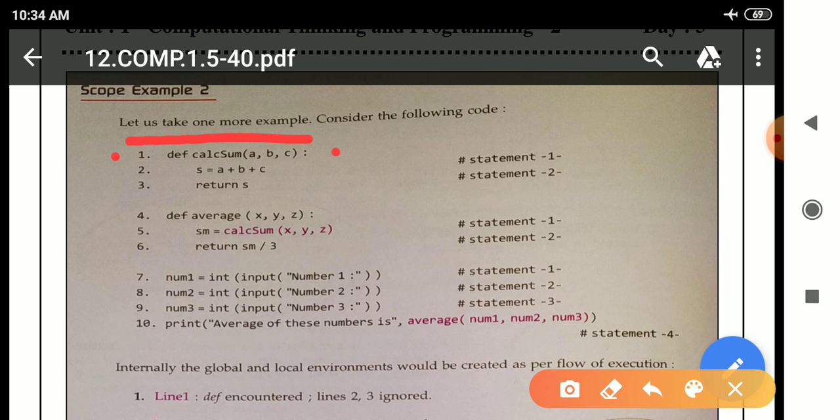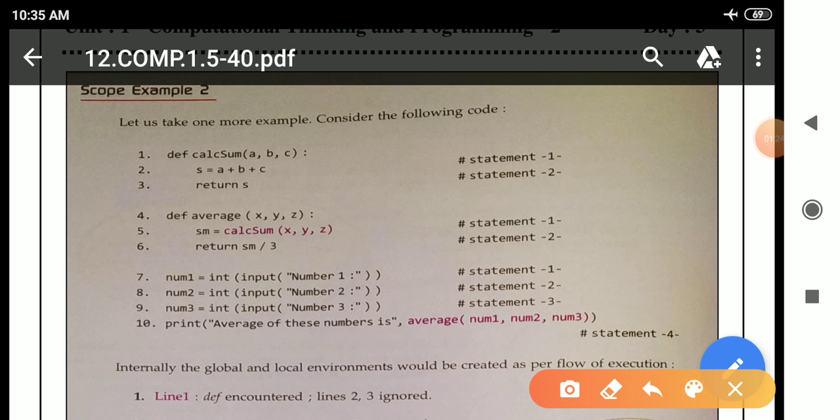First this particular line will execute, means the Python interpreter will check whether this is a correct function or not. So after execution of line 1, it will skip line number 2 and 3. Why? Because these two lines, number 2 and 3, are the body of this particular function. So the Python interpreter will skip these particular lines.